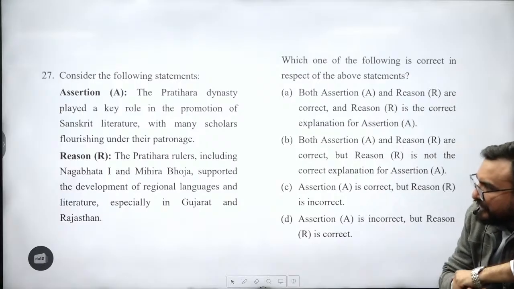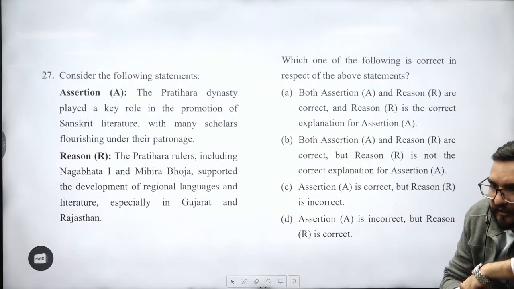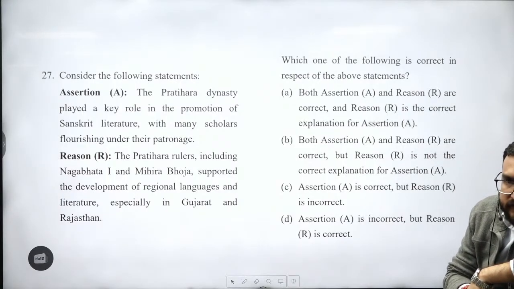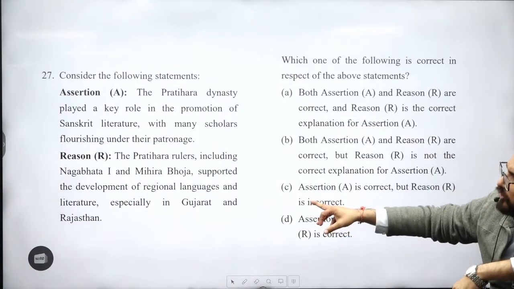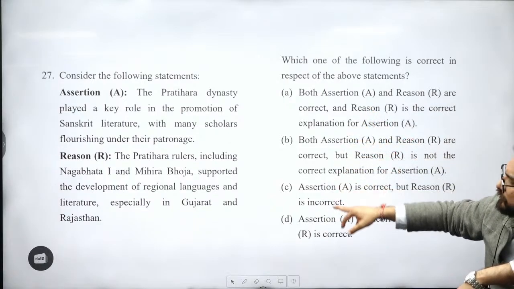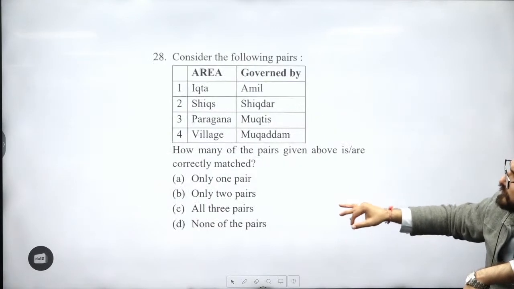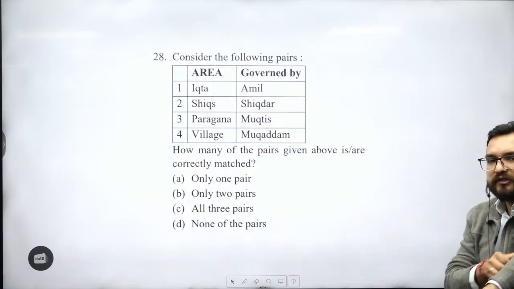देखो, languages and literature is supported only when stability is there, but there was no stability. ठीक है, these rulers were trying to consolidate their space, right? So this is wrong over here. Answer will be C. 28th important question.